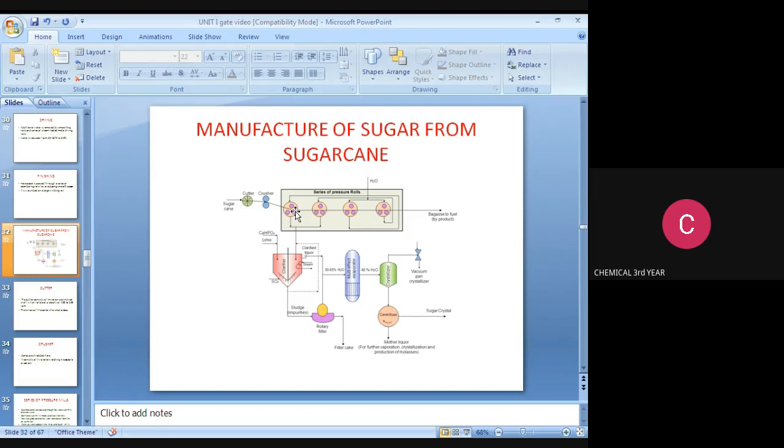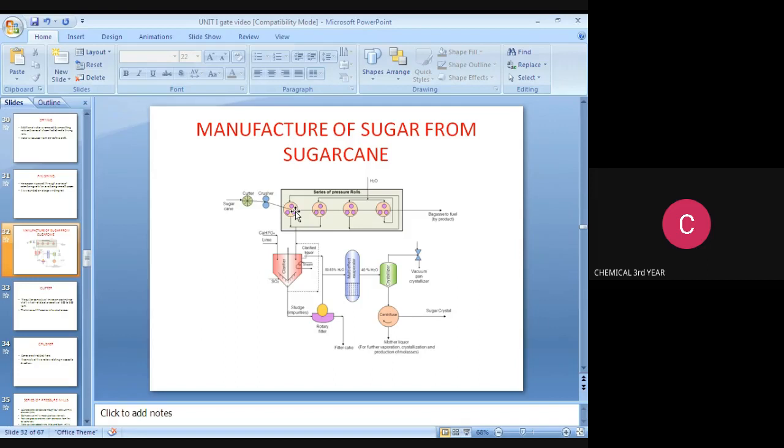We are adding water. What is the purpose of passing through the pressure roll mills? We are extracting the sugarcane juice, and bagasse is a byproduct used as fuel. And then the extracted sugarcane juice is passed to the clarifier. In this clarifier, we are adding steam, SO2, calcium carbonate, calcium phosphate, and lime. The waste sludge settles at the bottom of the clarifier. The sludge is removed and passed to a rotary filter. In the rotary filter, the extracted juice is passed again to the clarifier, and the waste is noted as filter cake. It is used as fertilizer.